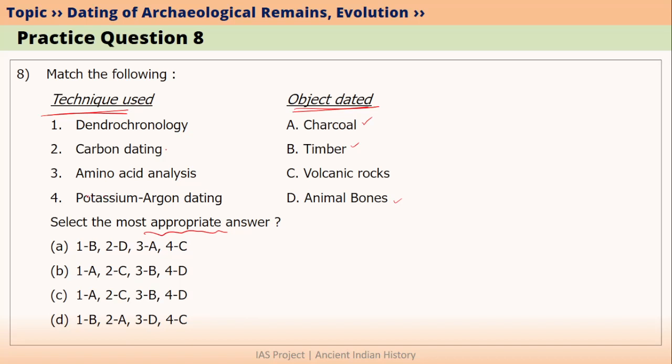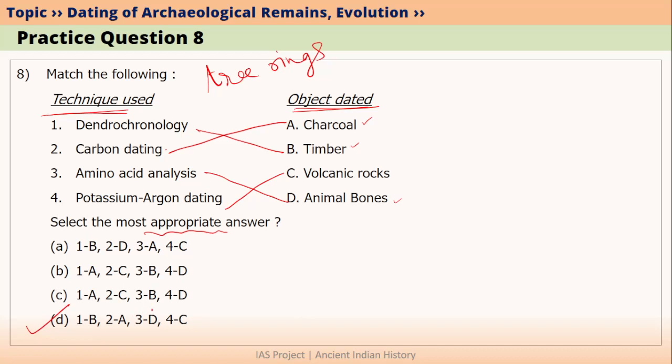For example, we know that amino acid analysis can be used for dating of animal bones or human bones. So 3 is D. Also, we know that potassium argon dating is used for dating of volcanic rocks. What about dendrochronology? Dendrochronology is nothing but study of tree rings. So study of tree rings meaning we can date timber using this methodology. So what is left out? Carbon dating is left out. So carbon dating can obviously be used for charcoal. So the most appropriate answer would be 1B, 2A, 4C, 3D. So D is the correct option.